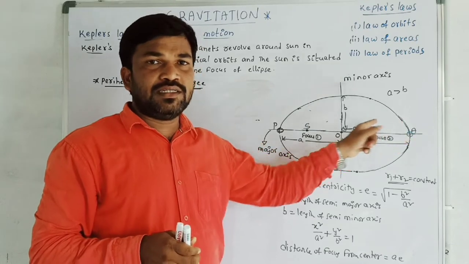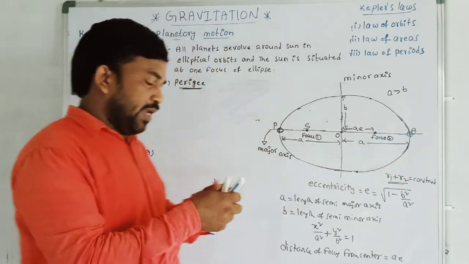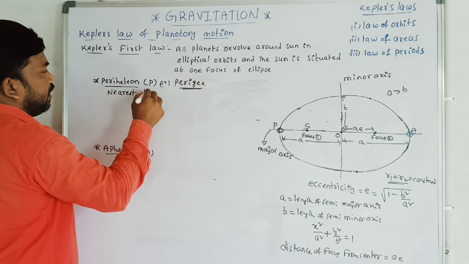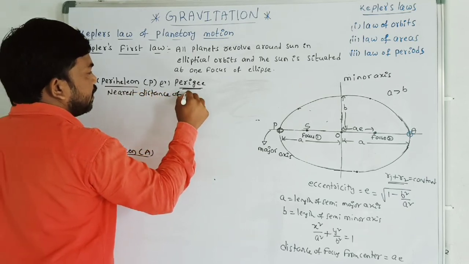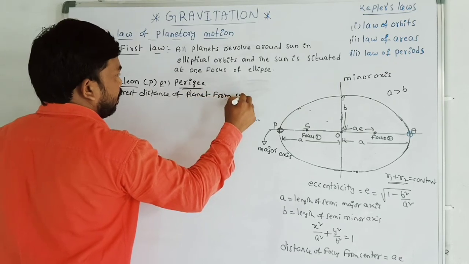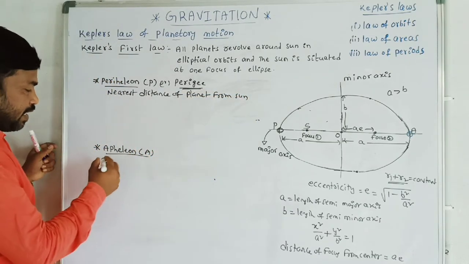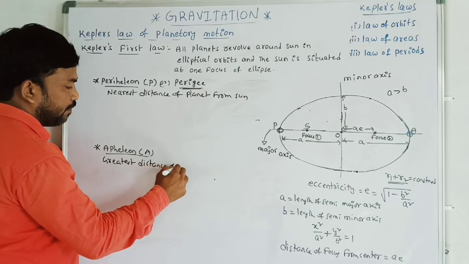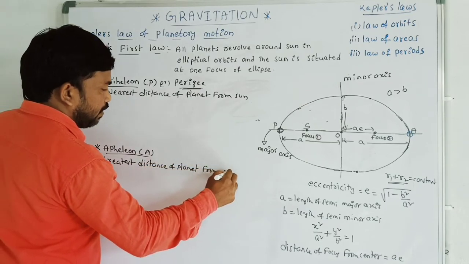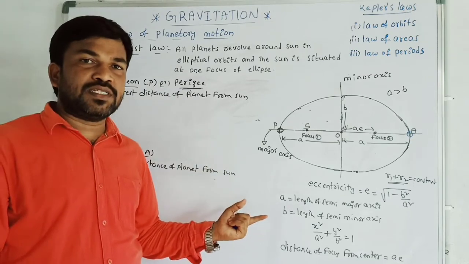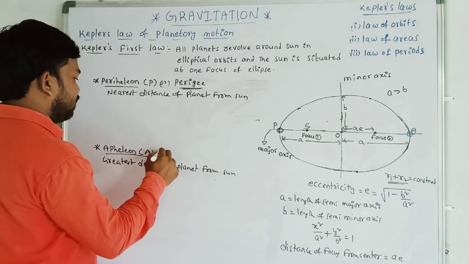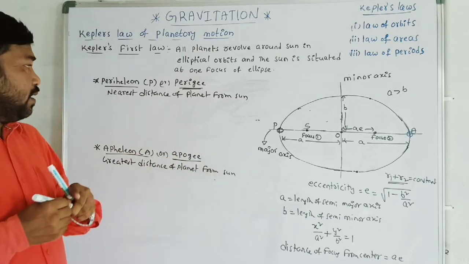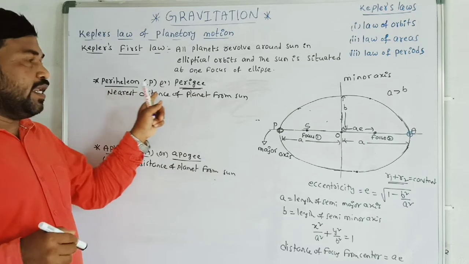The farthest or greatest distance of the planet from the sun is known as aphelion, or we can say apogee. The nearest distance of the planet from the sun is known as perihelion or perigee.